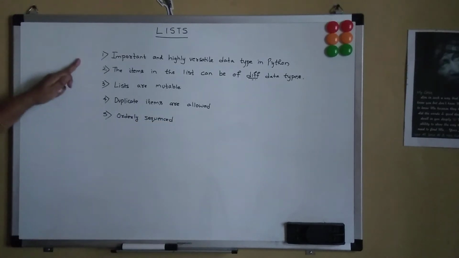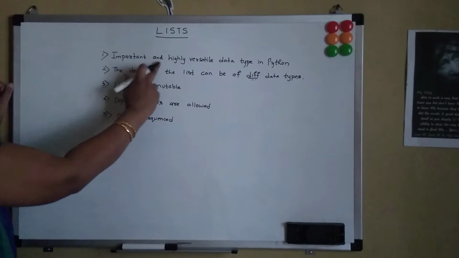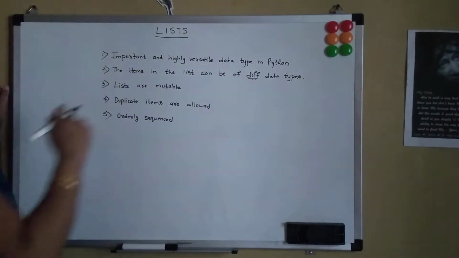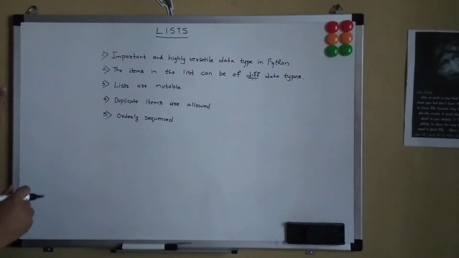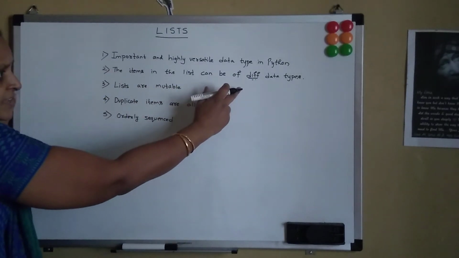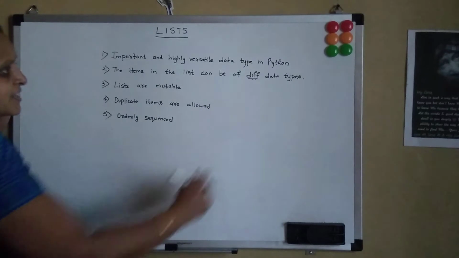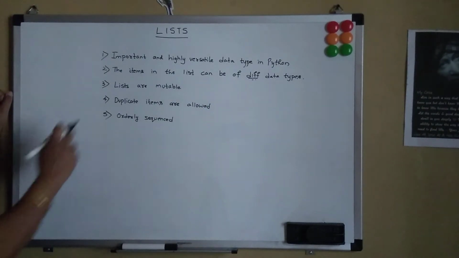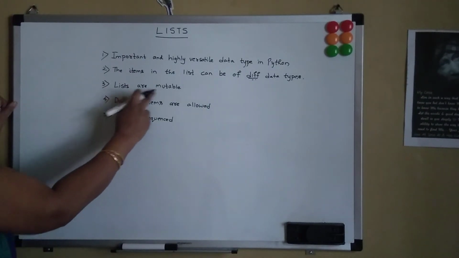So these are some of the important points about the list data type. It is an important and highly versatile data type available in the Python programming language. The items in the list can be of the same data type or it can be of different data types. And the third one is list items are mutable.